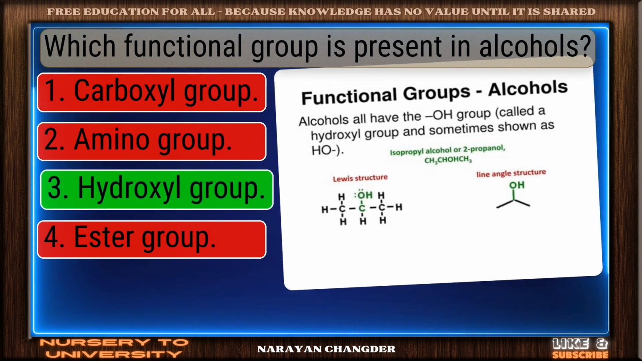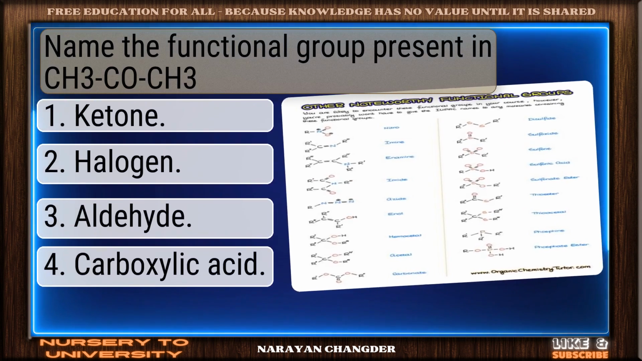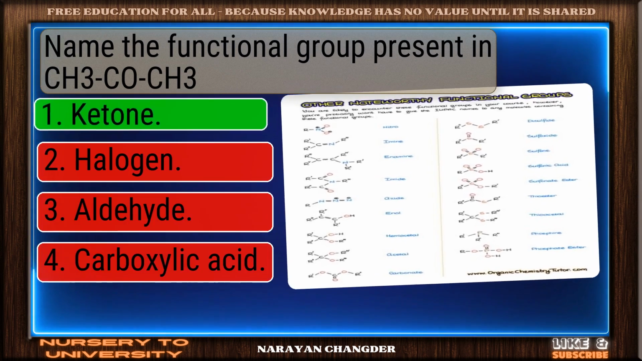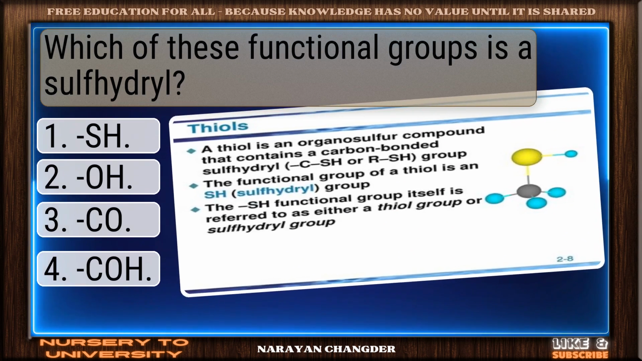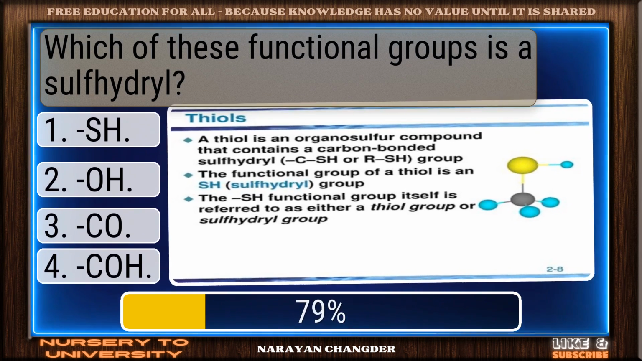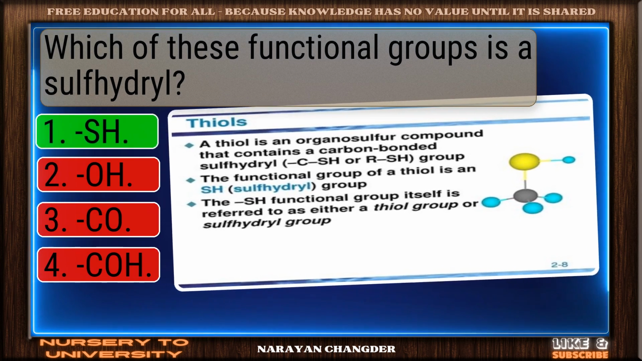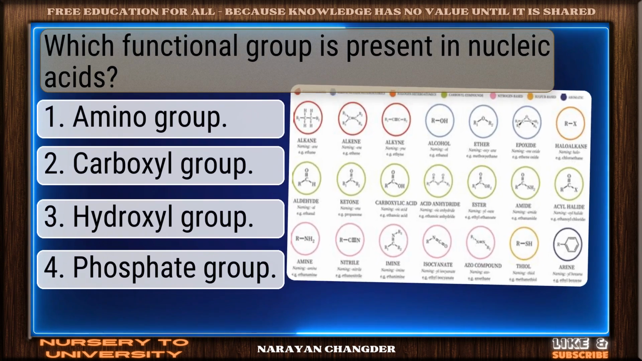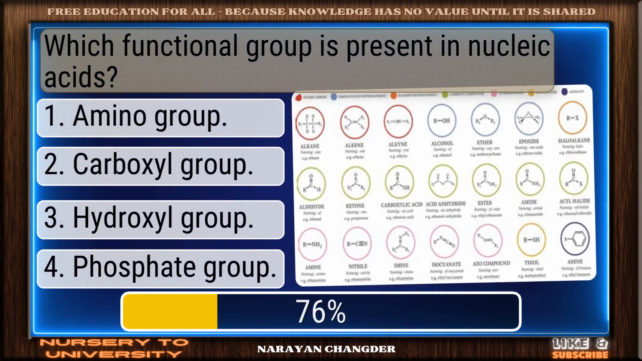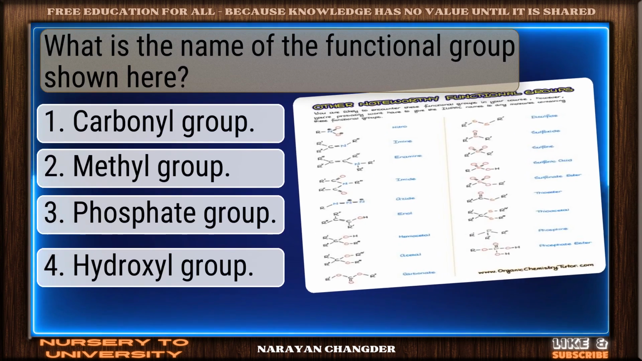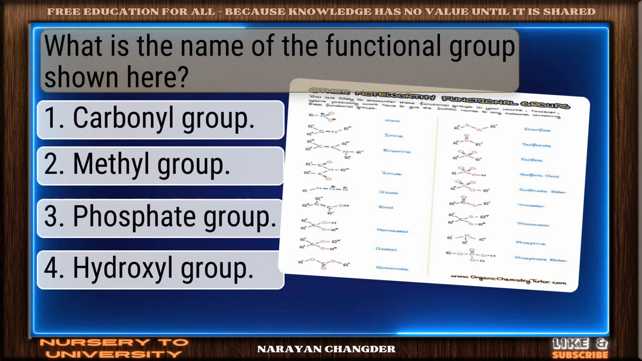Correct response, hydroxyl group. Name the functional group present in CH3-CO. Spot on. Which of these functional groups is a sulfhydryl? Thoughtful answer, SH. Which functional group is present in nucleic acids? Exactly, phosphate group. What is the name of the functional group shown here?